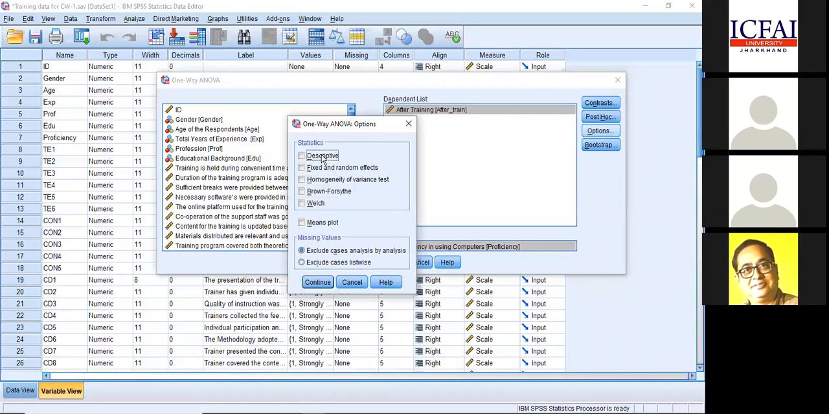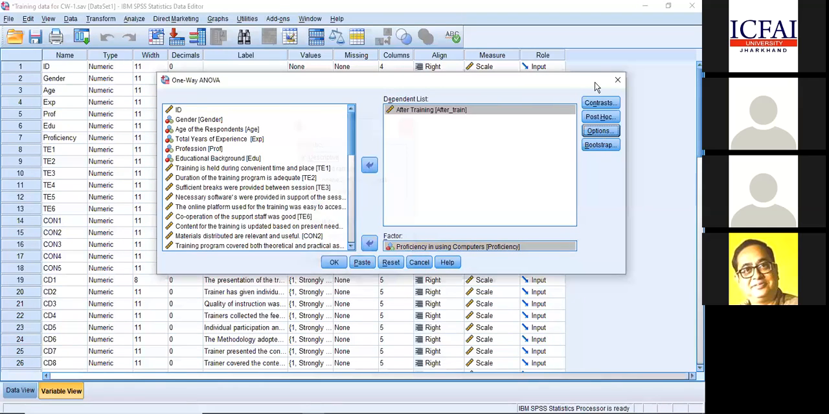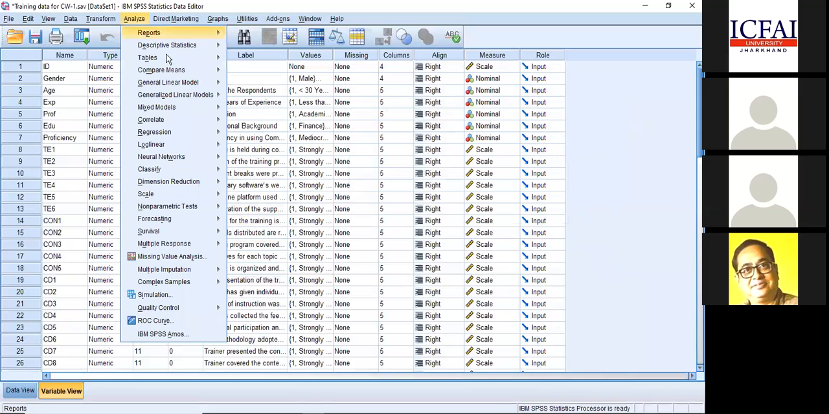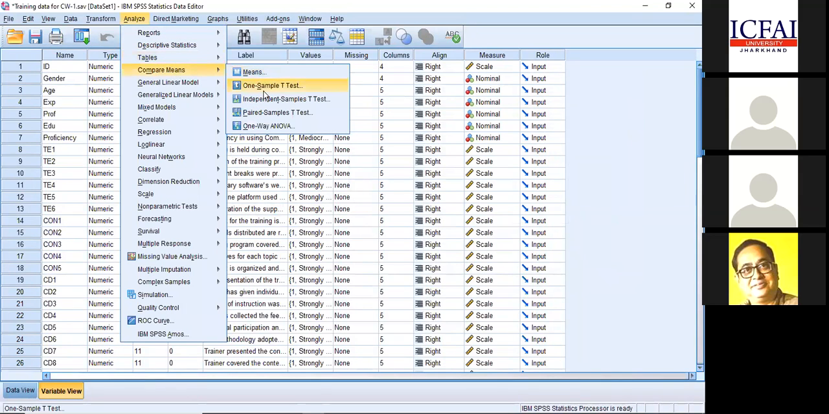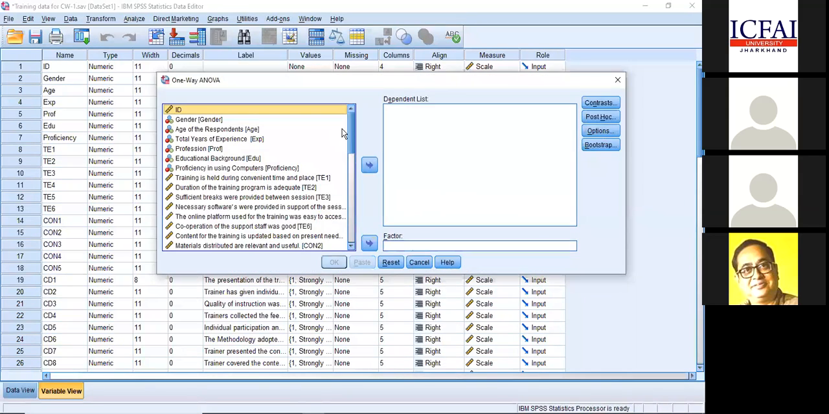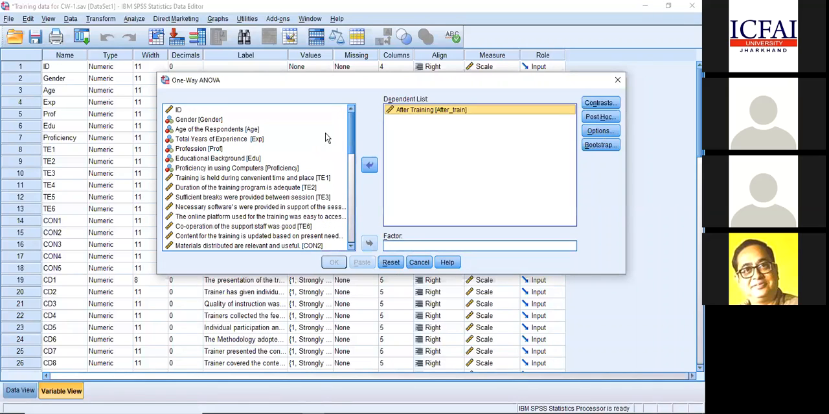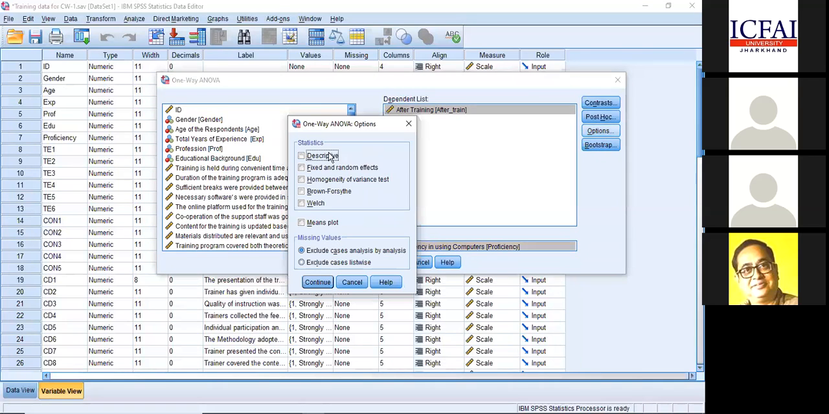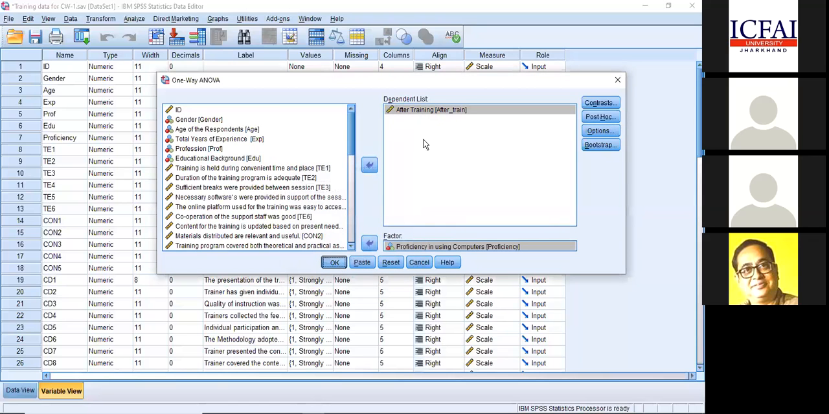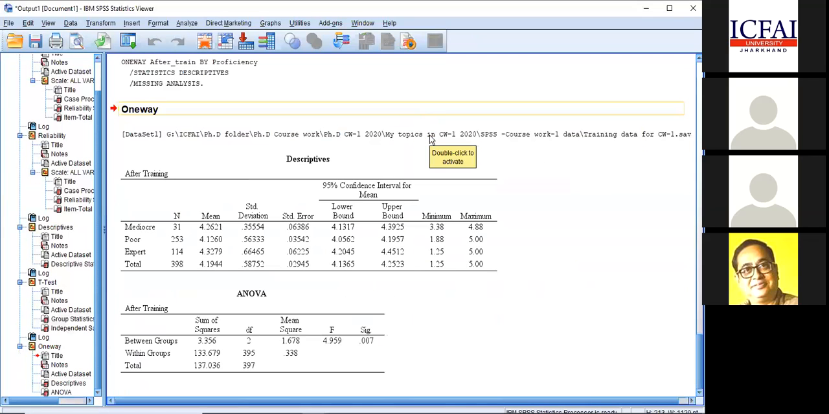You click on options and click on descriptives. I'll repeat the process once again: analyze, compare means, one-way ANOVA. My dependent variable will be after training. Instead of training environment, I'm taking some other variable to show a different example, and proficiency is my independent variable. I go to options, click descriptives, click continue. That's all, and I'm clicking OK. Now, this is my ANOVA result.